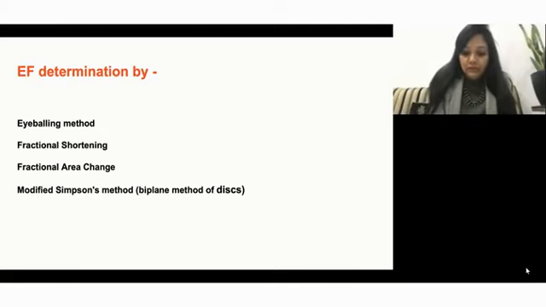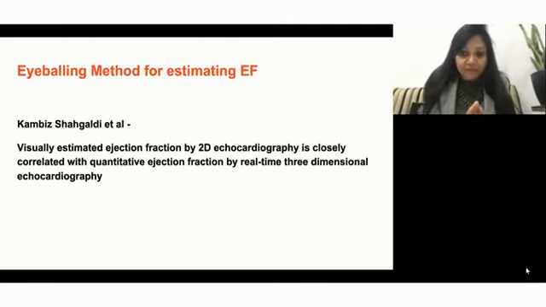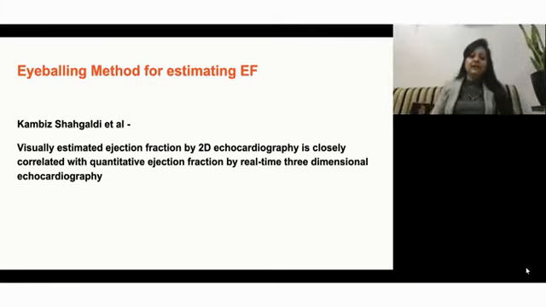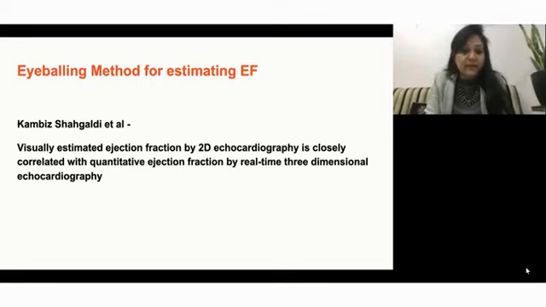In the eyeballing method, there are several studies which tell that it is a standard method. With some experience, we can judge the EF of the LV quite easily, and it can be correlated with quantitative ejection fraction by real-time 3D echocardiography. So if you are doing only eyeballing, that is also okay.